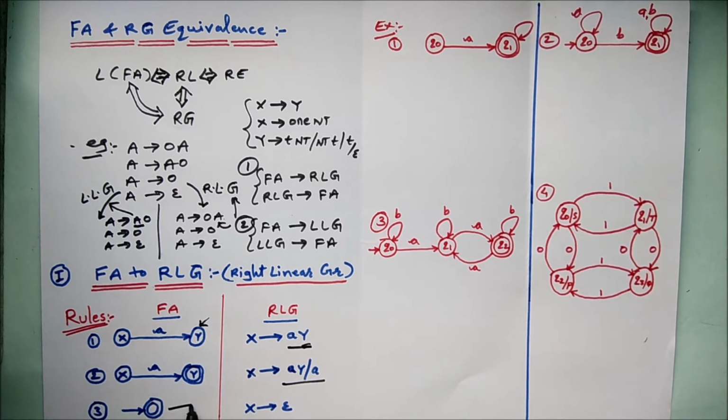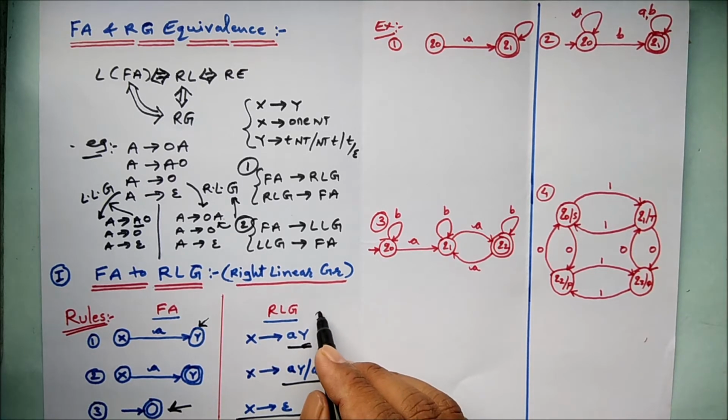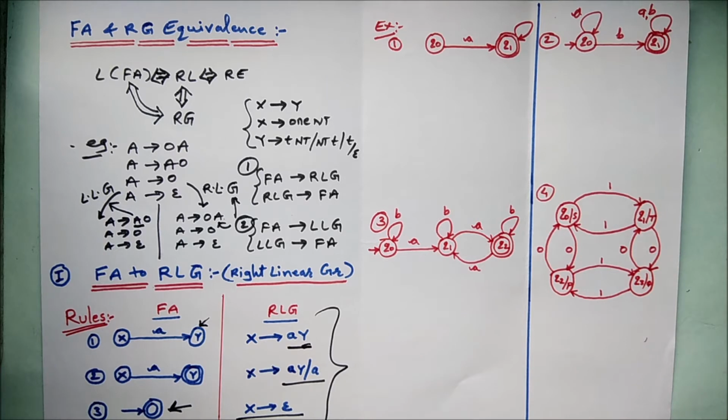If the initial state is also a final state, then you have to write X gives epsilon. That's it. These are the three rules, my dear friends. They are very simple, and with these three rules, let's move on to solve some examples.